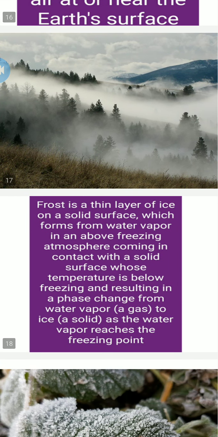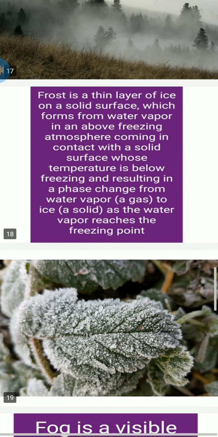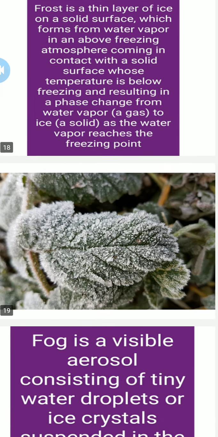With fog, we only see the moisture in the atmosphere, but here you can see the ice on those things.